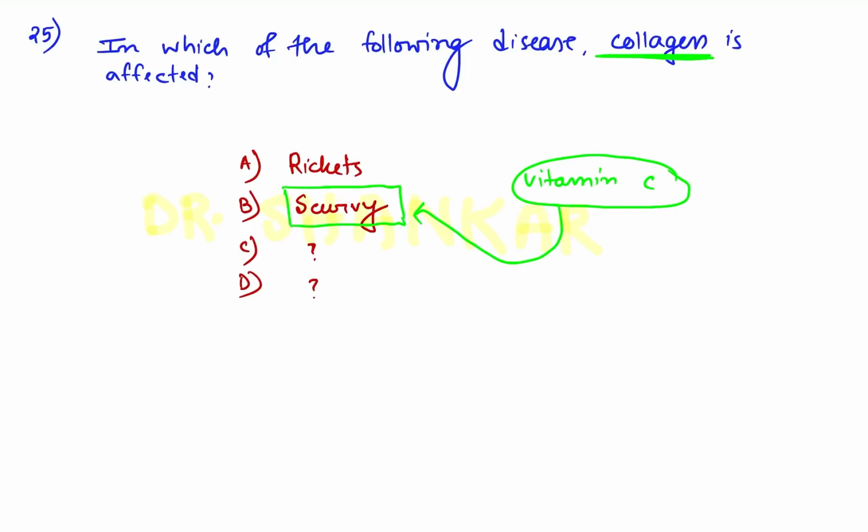In case of rickets, there is no defect of collagen formation, rather there is a bone maturation defect. I forgot the rest two options. So the answer of this question is scurvy. In scurvy, collagen formation is affected.